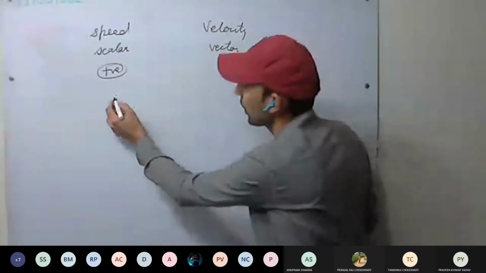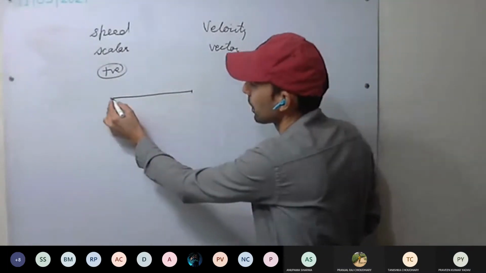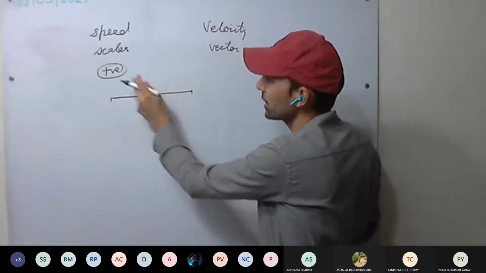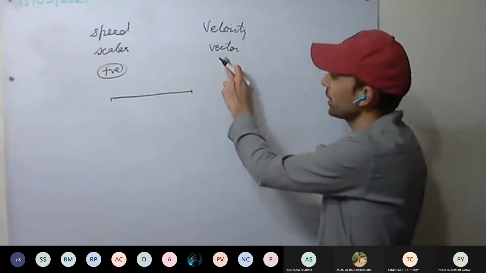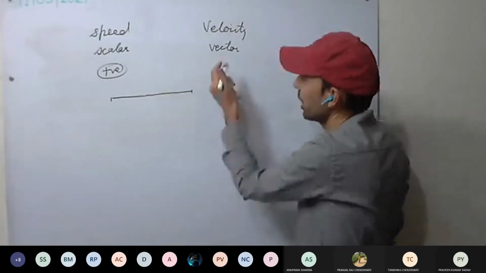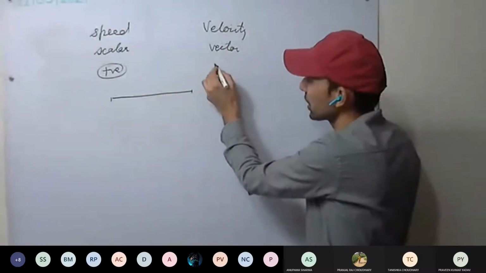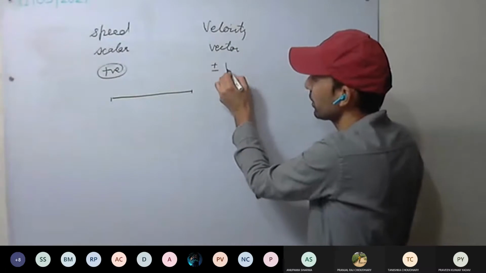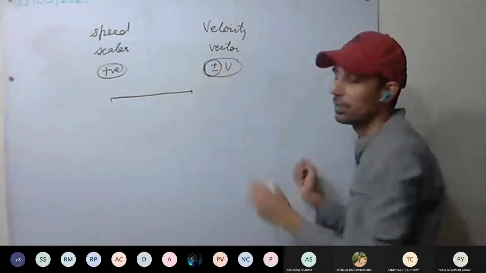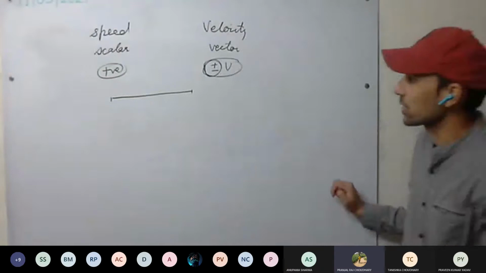But see here, for example, the body is moving in a straight line. Whatever the speed magnitude is, that will be the same, so the magnitude of velocity is the same as speed, but the plus and minus sign in velocity denotes direction.